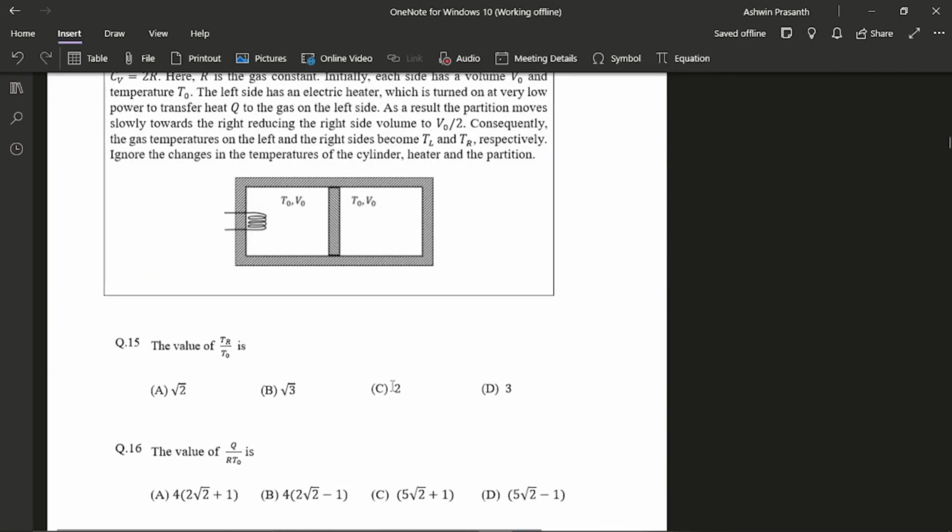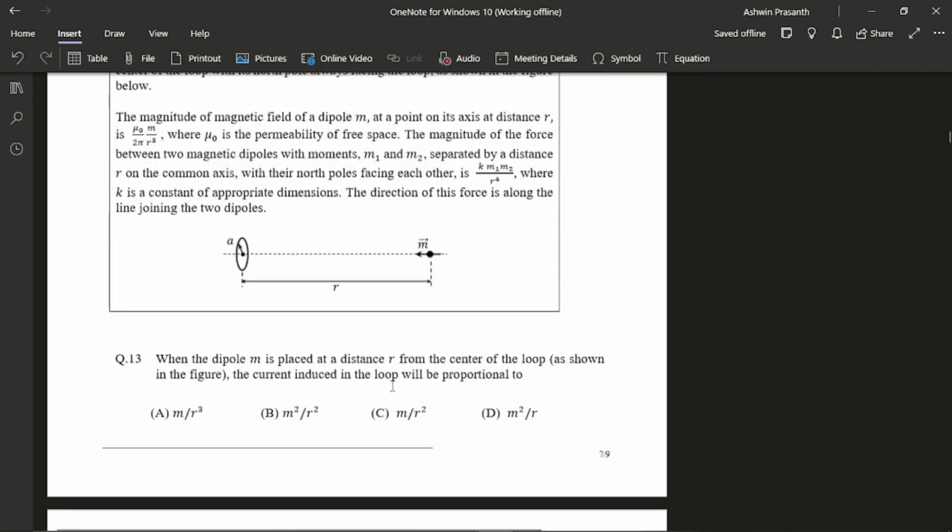Then I moved to section 3. Yeah, this one was a really good question. I liked solving it. But one big mistake I made was that I didn't read the question properly. They had asked what the induced current will be proportional to, and I was getting some terms like 2 or pi, so I had to attempt the question again. I would always suggest you read the question properly, especially the part where they tell you what to answer. That is one of the most important parts of the question, which I missed here, because of which I wasted some time. But still, I got the correct answer after reading it again.